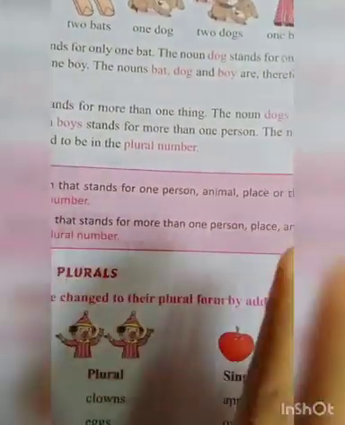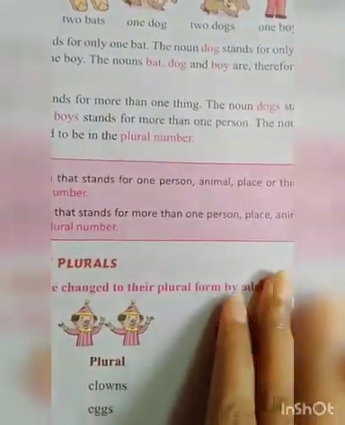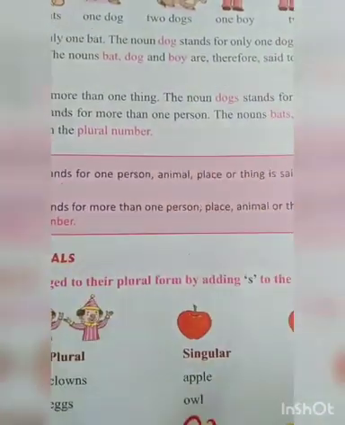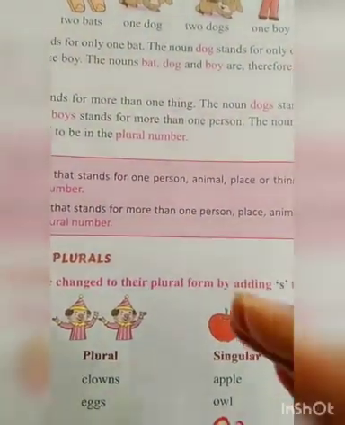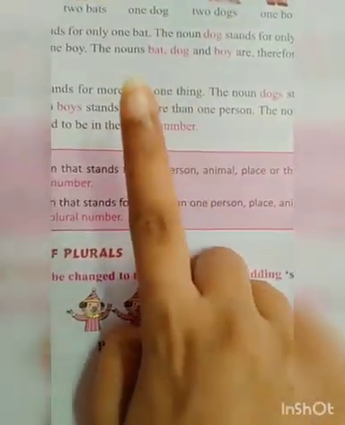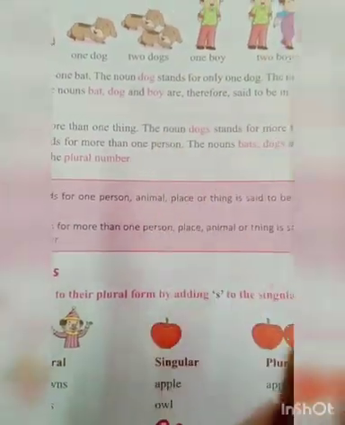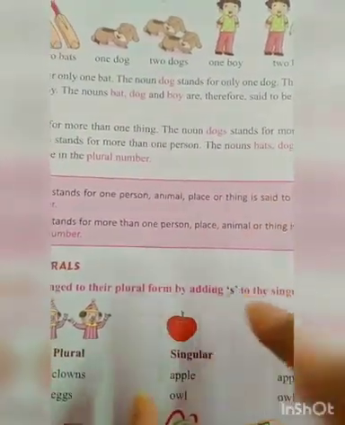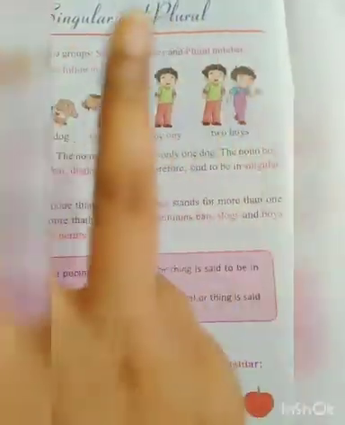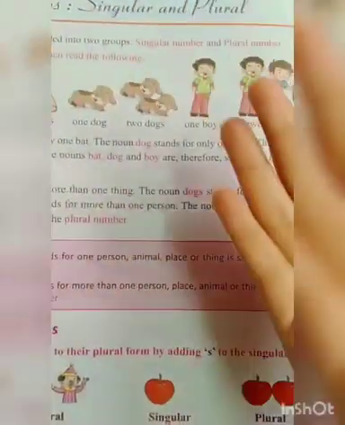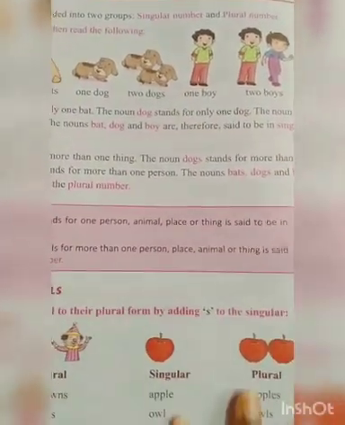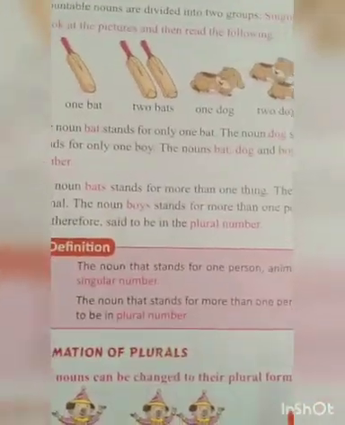But what is the difference between a noun and a singular noun? A noun is a name of a person, place, animal or thing, and singular is also a name of a person, animal, place or thing. But singular means only one person, one animal, one place and one thing which we are talking about. Plural number means more than one person, place, animal or thing, that is, two or more. Have you got it, children?